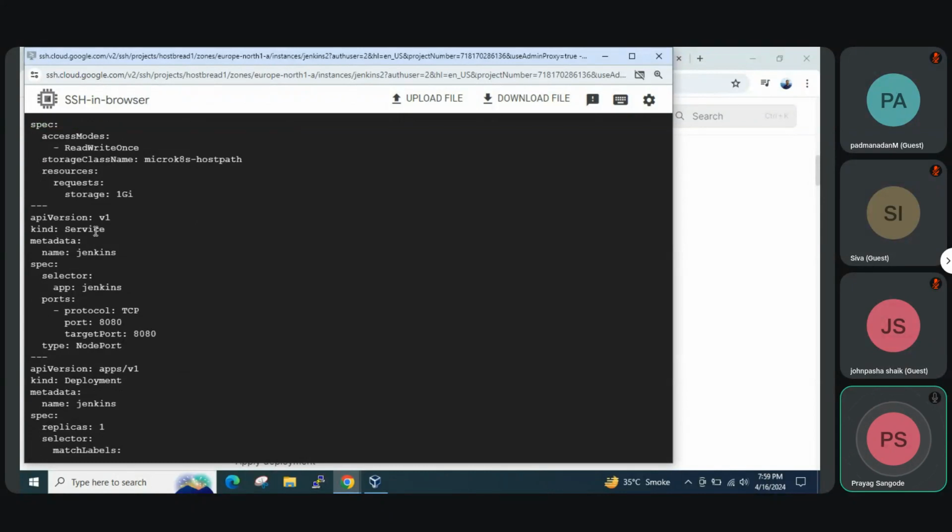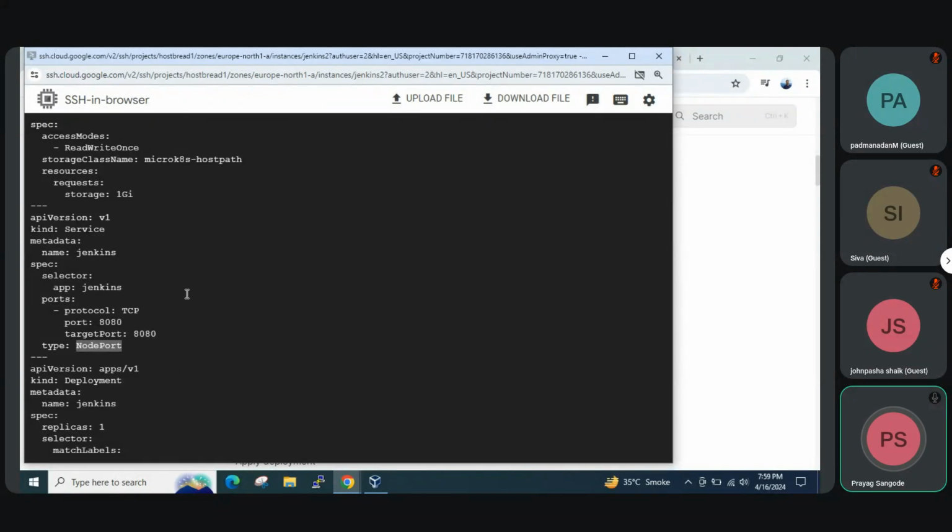Then we are creating a service called Jenkins. Okay, it will be running on port 8080 inside the container. But we'll be using it on node port. Okay, meaning we'll be accessing this pod on the node port.